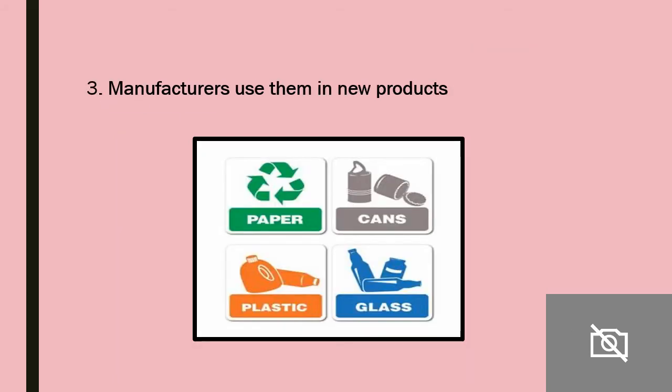The manufacturers use them to make a brand new material. So as we can see, there are a lot of steps in recycling. First of all, we separate them, and then after separating them, special programs come to take them to manufacturers, and the manufacturers make a brand new material from these old or abandoned materials.